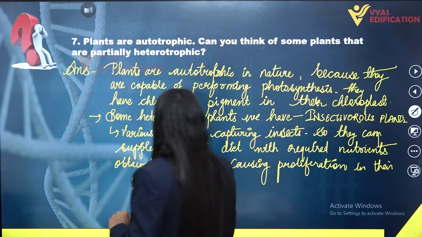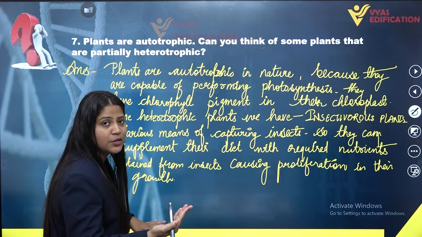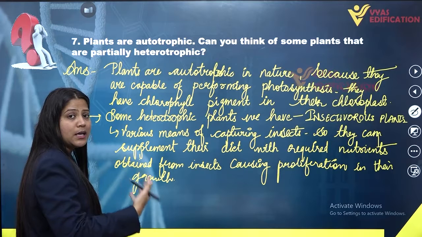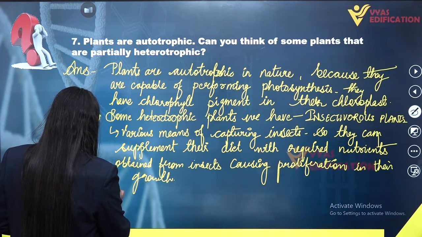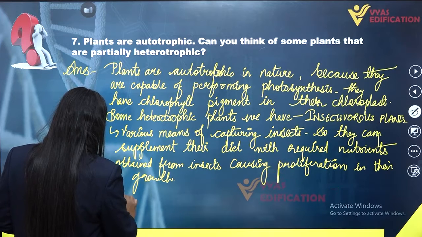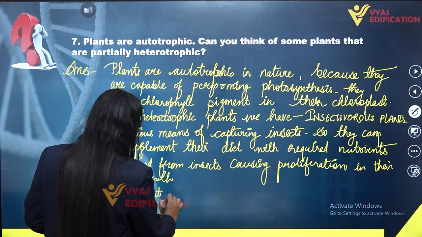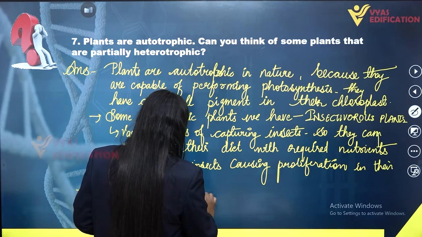We have some common examples of insectivorous plants which are autotrophic in nature as well as heterotrophic in nature. That means they eat upon insects. So first, if we talk about them, we have the pitcher plant. We have a common example of insectivorous plants. Then we have the Venus flytrap.